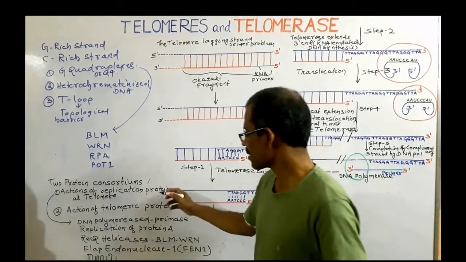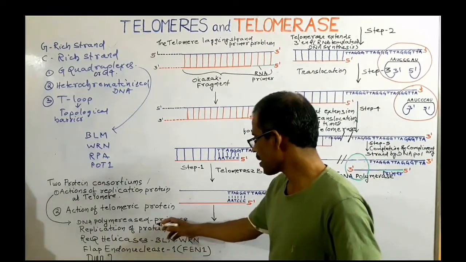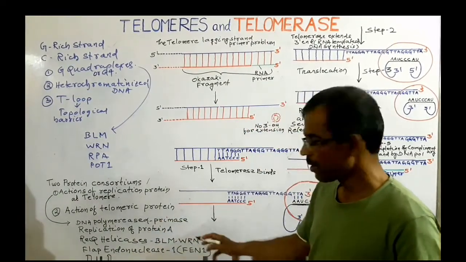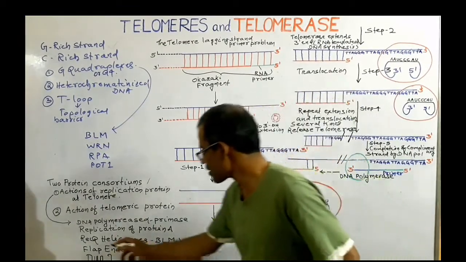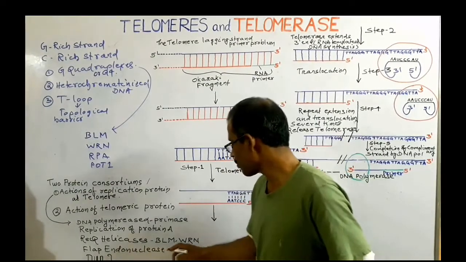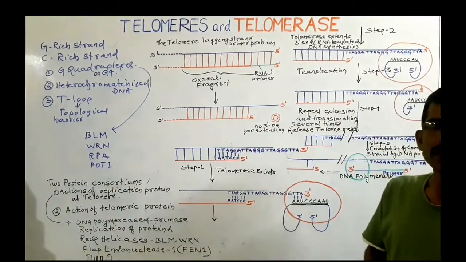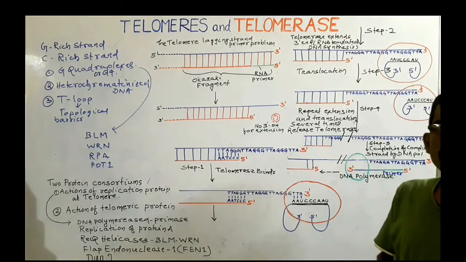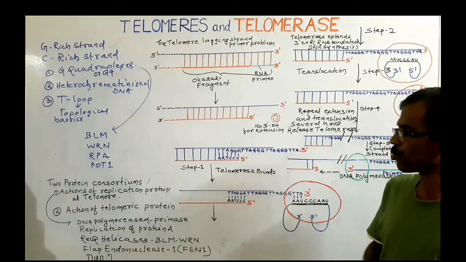The replication proteins include DNA polymerase alpha primase, replication protein A, RecQ helicases, flap endonuclease 1 and DNA2. RecQ helicases also include Bloom syndrome protein and Werner syndrome protein.